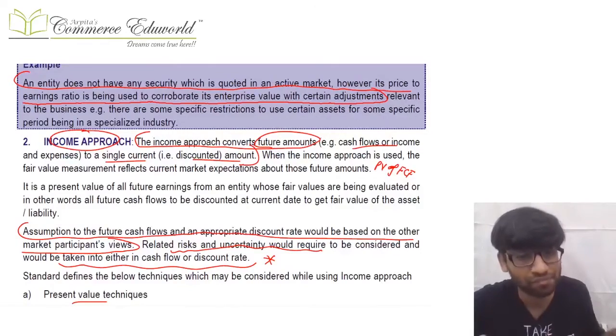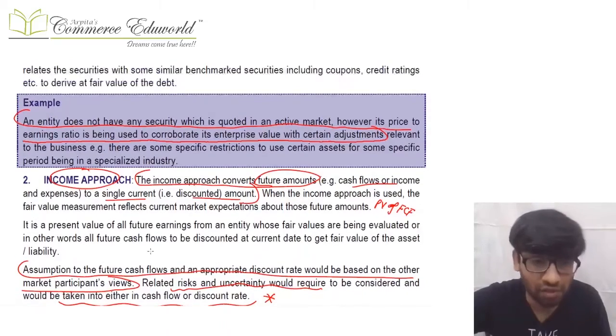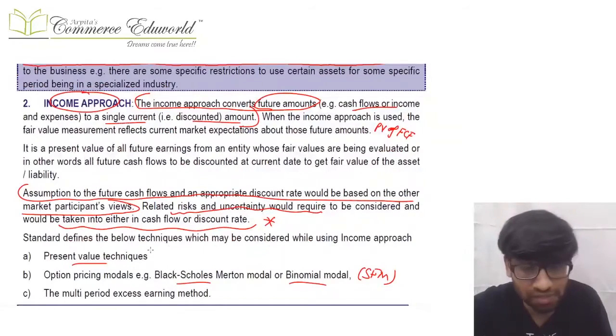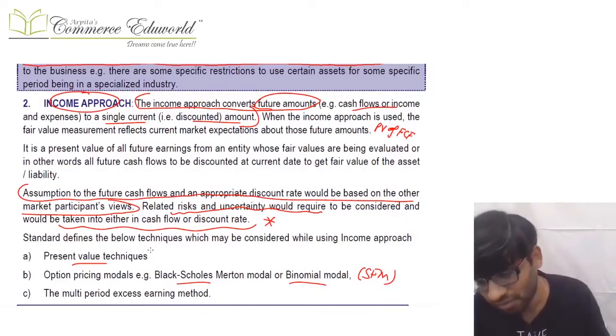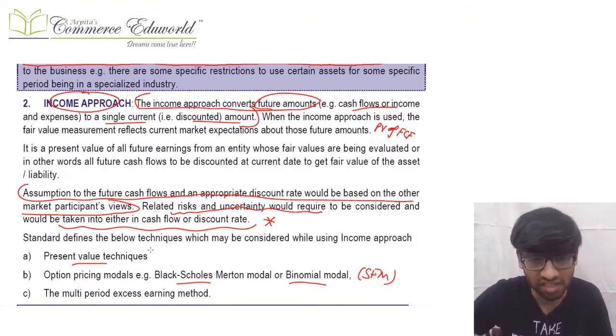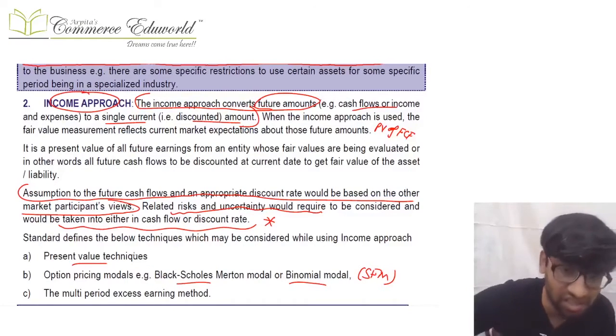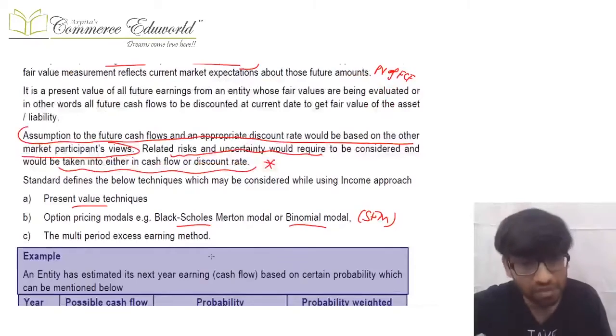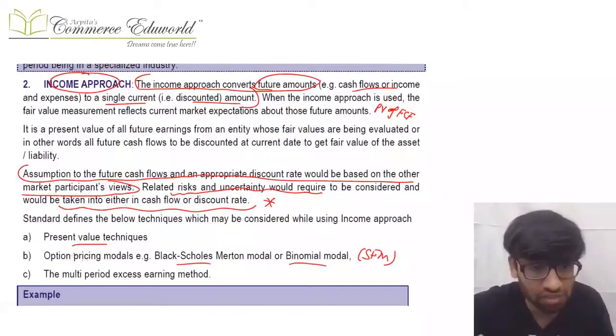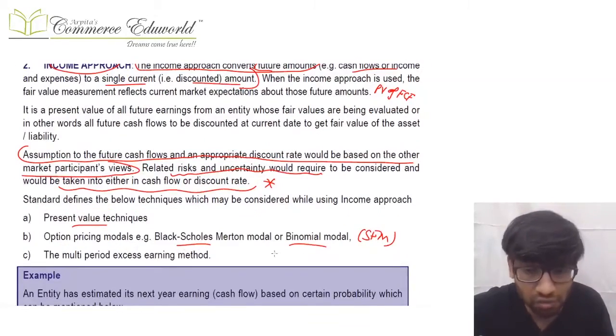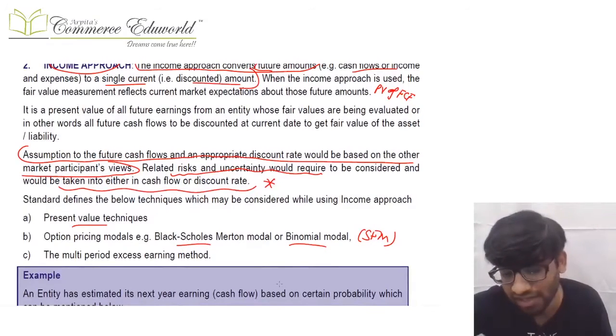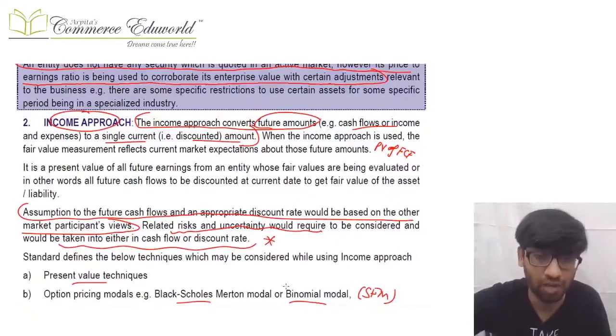I'm repeating it. When you are using the income approach while calculating the present value of future cash flows, the risk and uncertainties can either be adjusted in the cash flows, or it can be adjusted in the DCF. There are different ways of doing the income approach. You can use present value techniques, or you can use the Black-Scholes model or the binomial model as given in SFM. So that's all about the income approach.